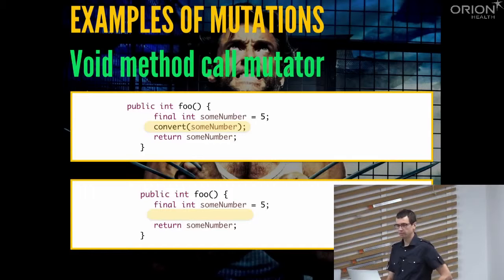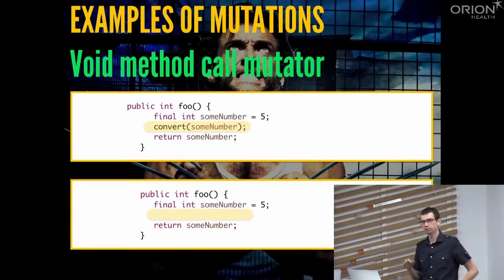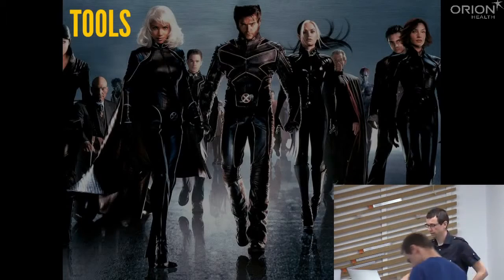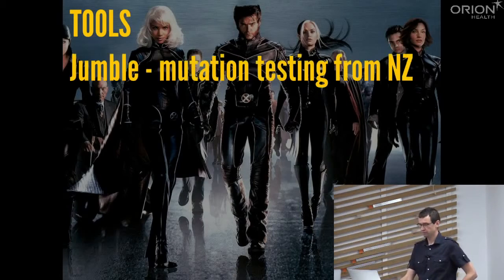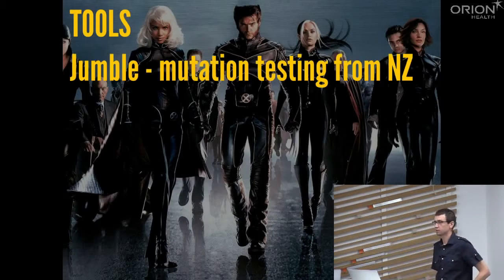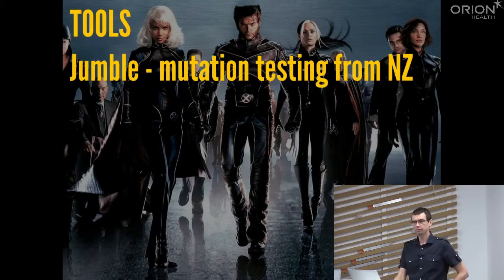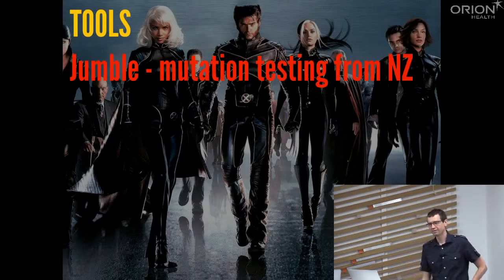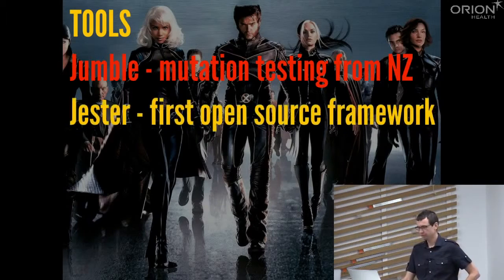Now you might be wondering, do we have to introduce these changes manually? Fortunately not. We have some tools which can help us with that, and there's a number of them. For example, there's Jumble, which is a mutation testing framework from New Zealand. But it's not maintained anymore, really, so I won't talk about that. There's Jester, which was the first open source framework for mutation testing. And it's also not maintained anymore.